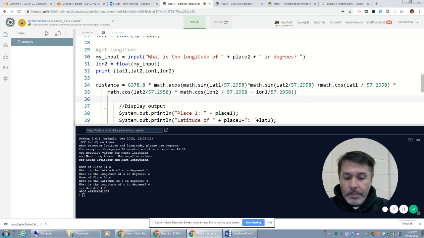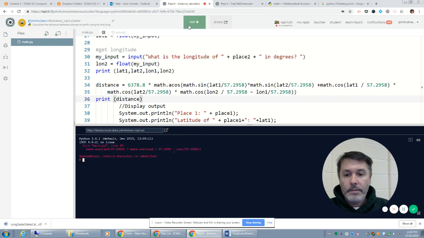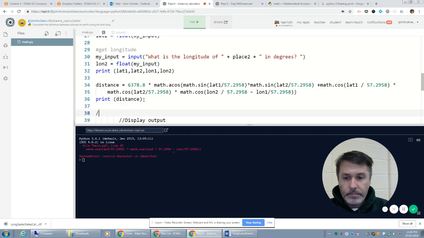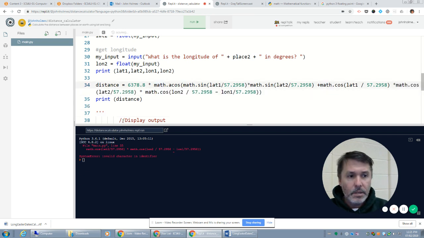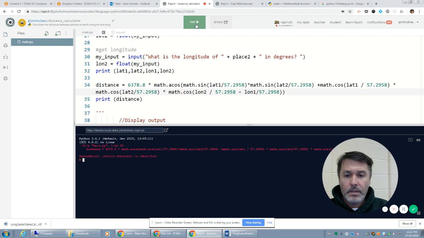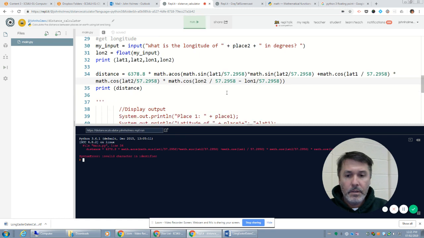And just as a quick test, I'm now going to print out distance. Run. I need to comment out my code. Run. Subtract. Okay, I think I may have multiple. It's the issue of going across multiple lines. All right, let's try this. Invalid characters.